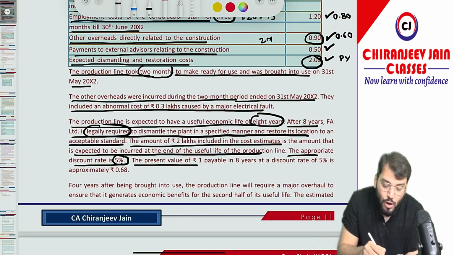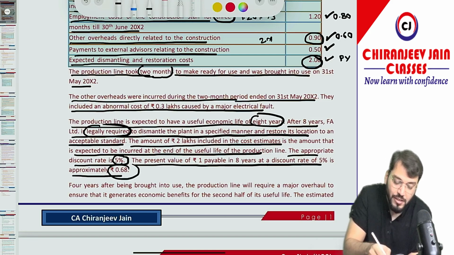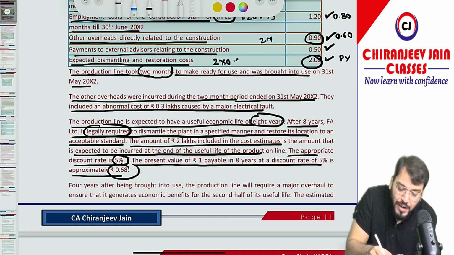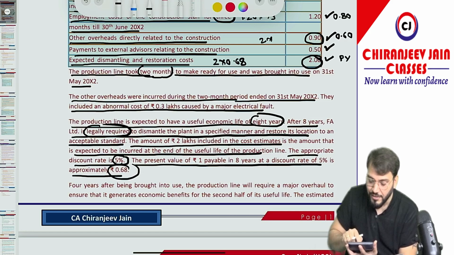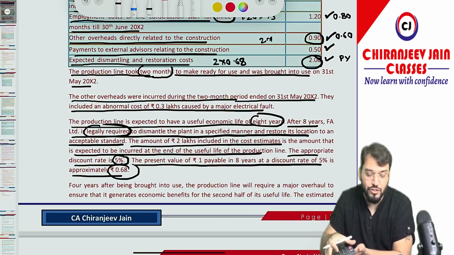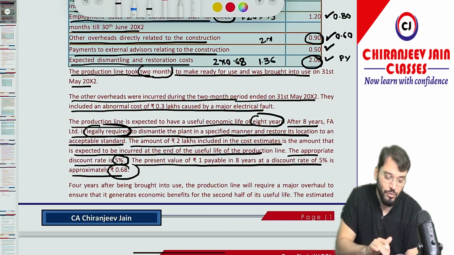The present value of ₹1 payable in 8 years at a discount rate of 5% is approximately 0.68. So it will be 2 into 0.68. How much is it coming? Correct. So 2 into 0.68, it is coming 1.36. So 1.36 will be capitalized.